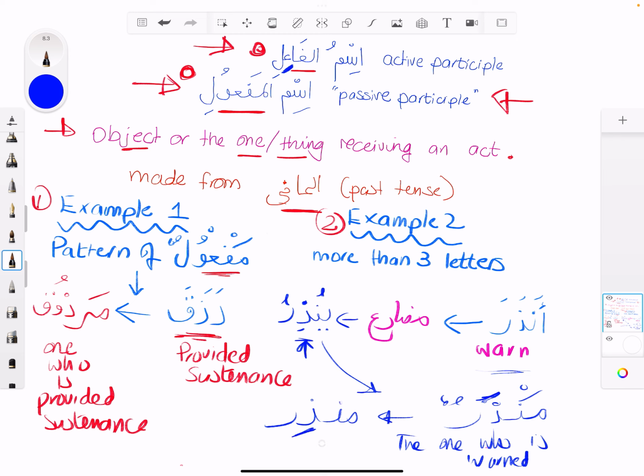So it'll be munzirun, warner. Can you see? Just by changing this fatha and kasra, you change the meaning, you change the person. So munzarun is the one who is warned, the ism maf'ul, as you can see the fatha there, and munzirun is the warner, the ismul fa'il. So that's one way of remembering, inshallah.